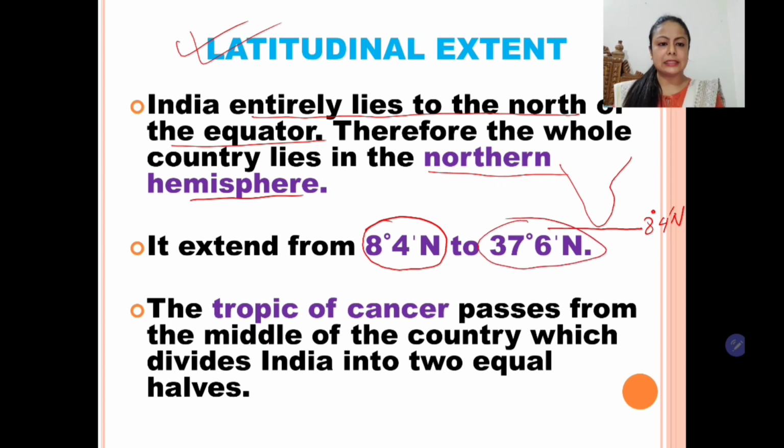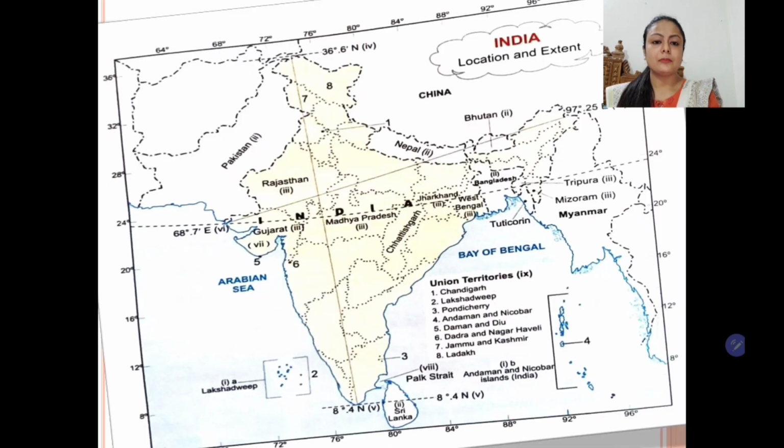So children, you can see this is the latitudinal extent of the country. The Tropic of Cancer passes from the middle of the country, which divides India into two equal halves. So students, from the center passes the Tropic of Cancer. This also plays a very important role in modifying the climatic condition of the country.